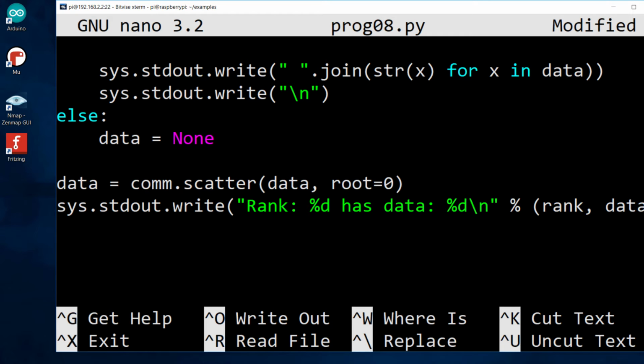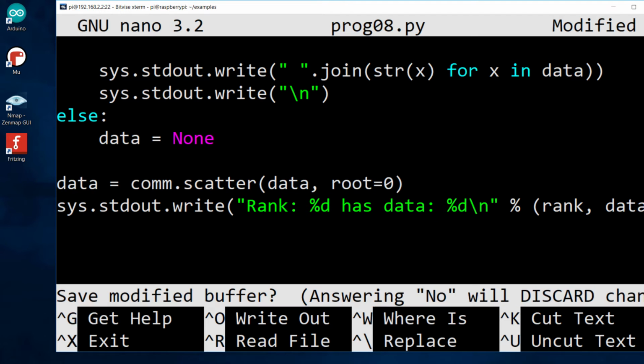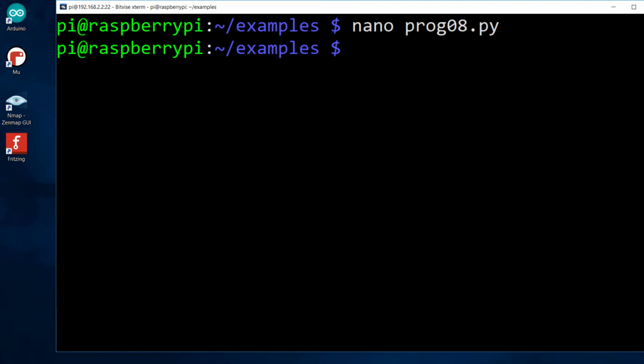So data equals comm.scatter(data, root=0). It is going to scatter the data. The first argument is the data to be scattered, and root=0 means it is going to scatter it from the rank equal to 0. And finally, we are going to write what rank is going to hold what data. So let us save it and let us try to run it individually first.